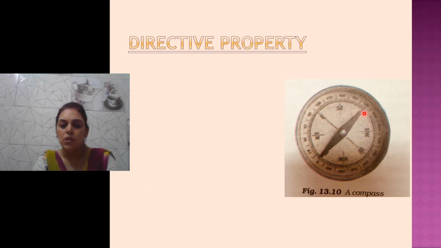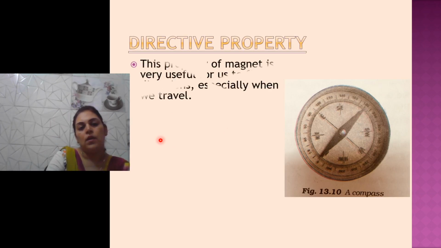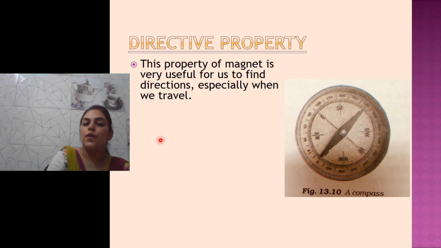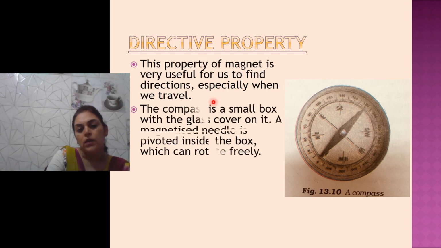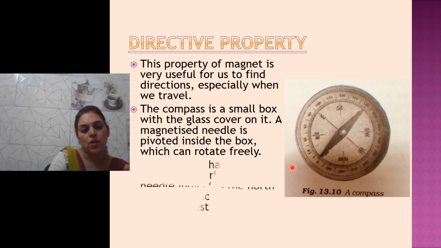Alright. So compass. What is compass? It is showing the directive properties. This property of magnet is very useful for us to find direction, especially when we travel. The compass is a small box with a glass cover on it. A magnetized needle is pivoted inside the box which can rotate freely. This is the needle and this is the box, and the front portion is covered with glass.